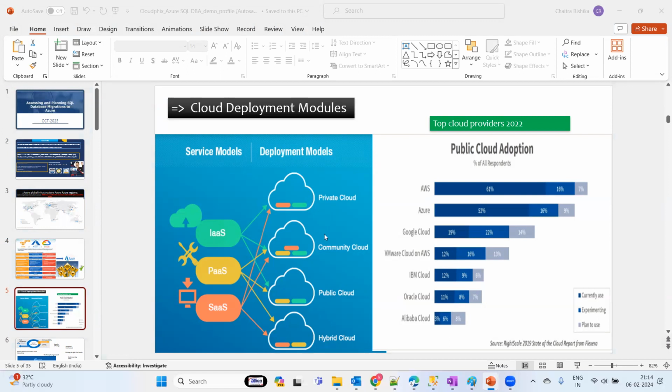And if you go for the community cloud, take the banking sector for example. Okay, if you have the HDFC debit card, you can withdraw anywhere in India, or abroad also.